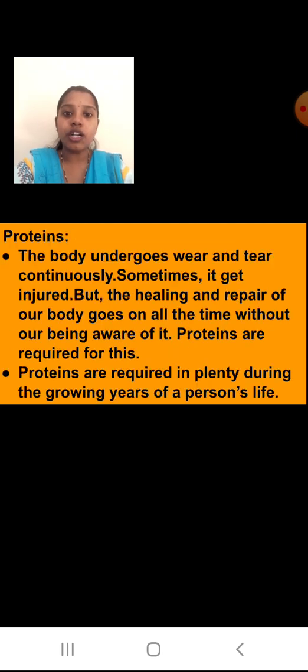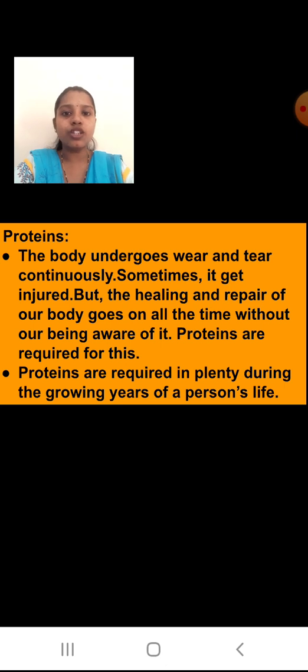Now what are these proteins exactly? We will see. The body undergoes wear and tear continuously. Sometimes it gets injured, but the healing and the repair of our body goes on all the time without our being aware of it. Proteins are required for this. Now what is wear and tear, students? You play, you fall down, you get hurt. Sometimes you get a bigger injury. So who is going to heal it in your body? Proteins. Yes students, proteins are important to heal the wounds you get in your body.